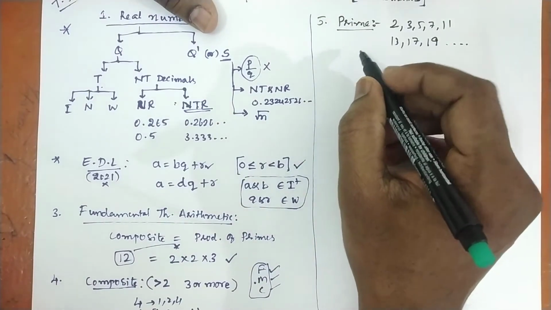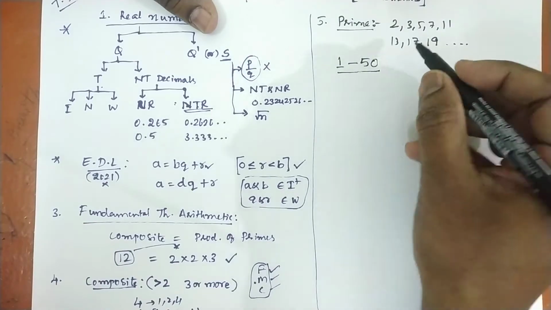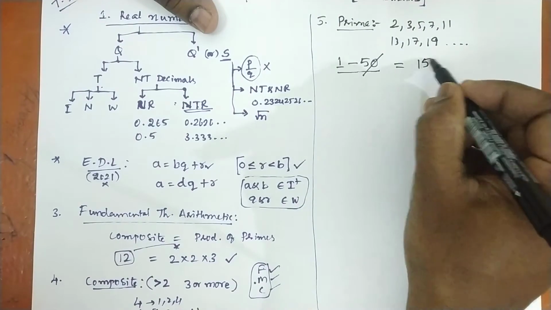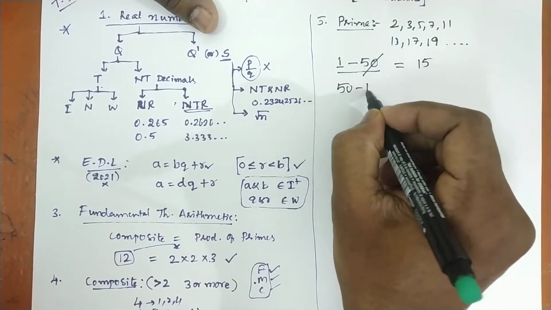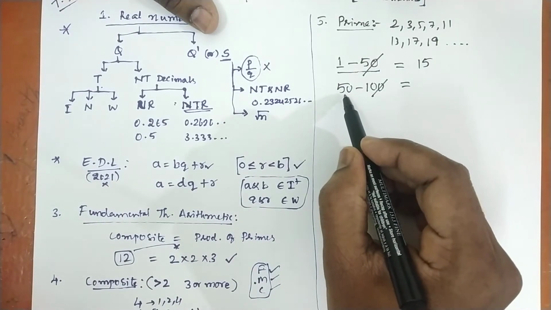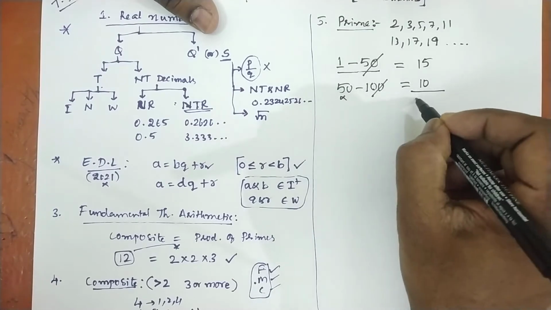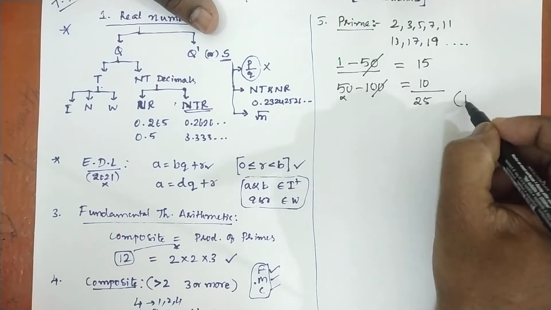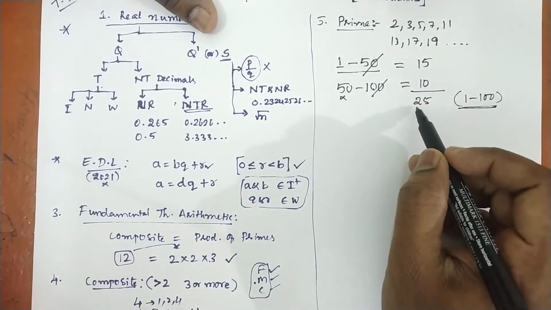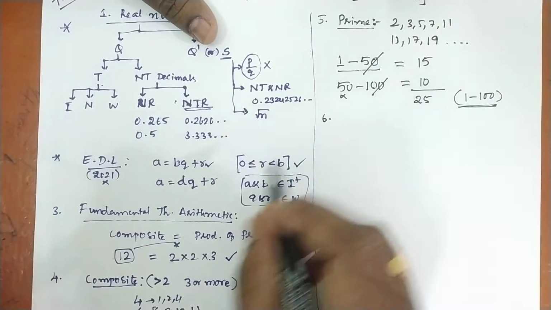One thing I want to tell you: from 1 to 50, how many prime numbers are there? Very simple. Just strike out the last digit, and together you write the number 15. And from 50 to 100, how many prime numbers are there? Strike out the last digit. We cannot, 50 is not possible, only 10 is possible. So 10. Altogether we have 25 prime numbers from 1 to 100. Remember, this is important. So from 1 to 100 there are 25 prime numbers. So these are prime.